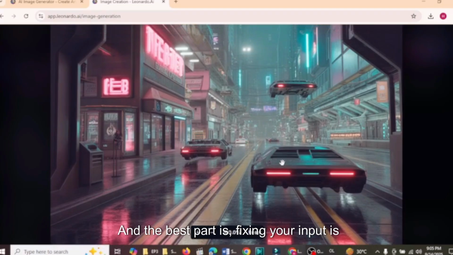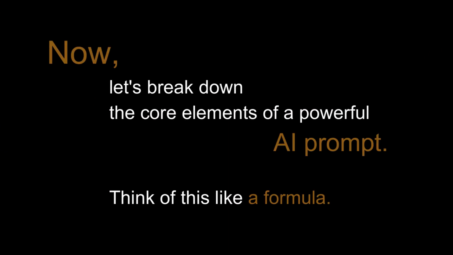And the best part is, fixing your input is completely in your control. Core elements of a good prompt. Now, let's break down the core elements of a powerful AI prompt. Think of this like a formula.